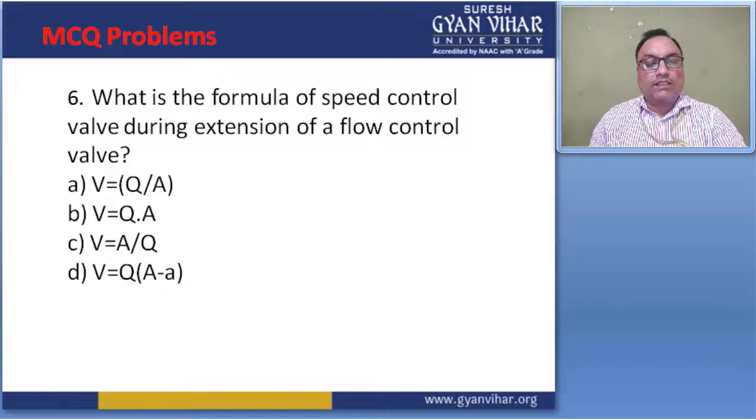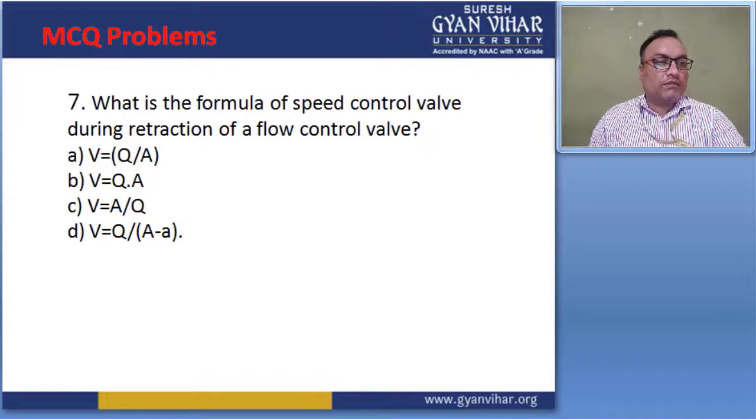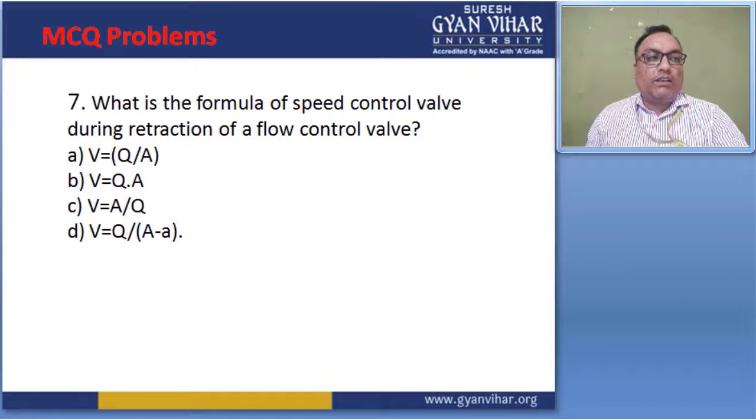And then move to the next question. What is the formula of a speed control valve during retraction of the flow control valve? This is V equal to Q divided by A minus small a. This is D. D option is the correct option for this question. And here is V equal to Q by A. This is wrong. So at the retraction time, two areas are variables, right? So D option is the right answer.